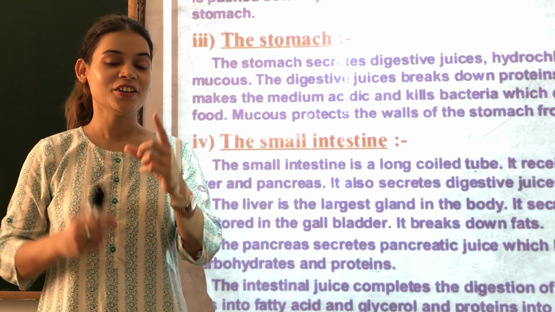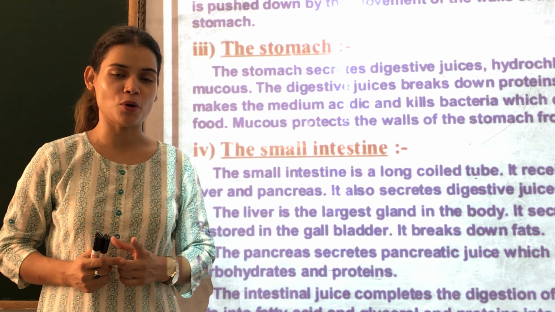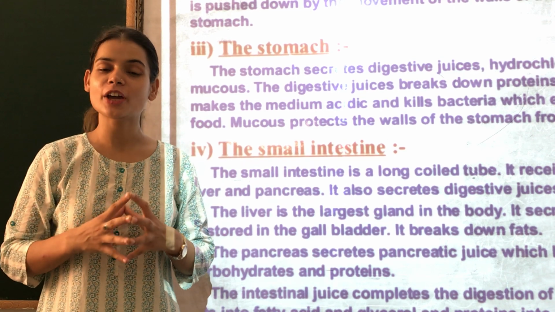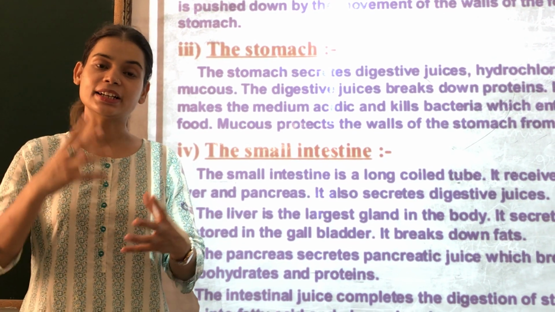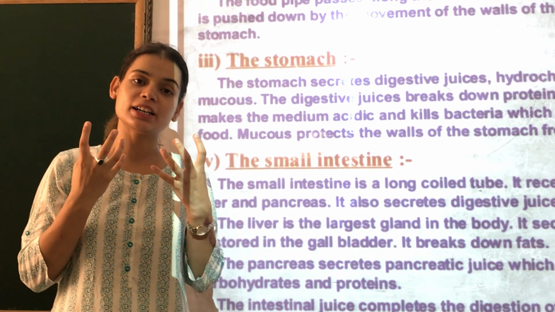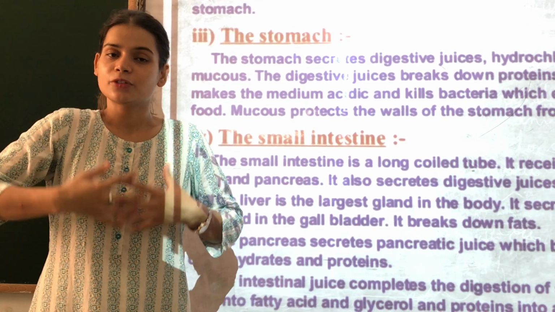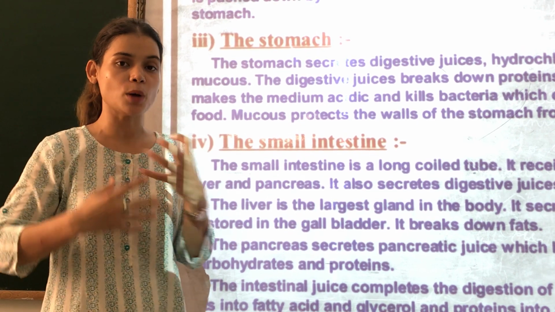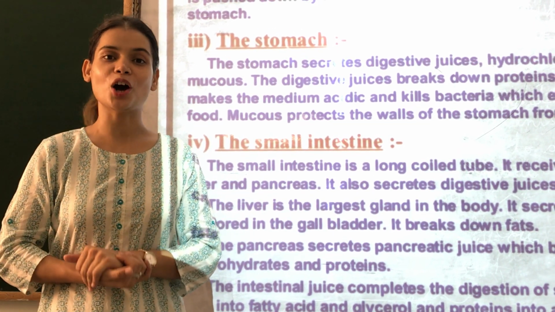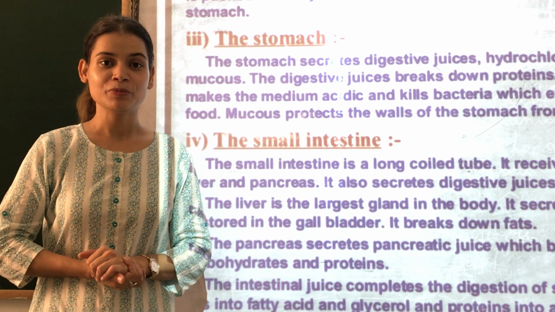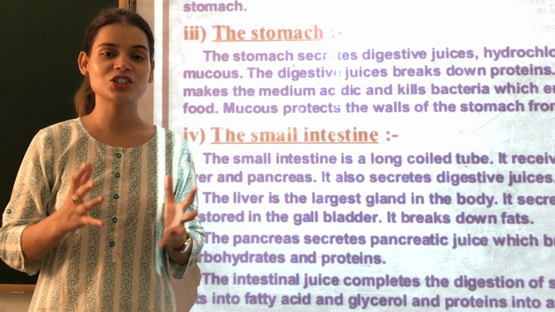And don't forget, the digestion of food is equally important. So up till now we have understood everything about the human digestive system. We have seen how food is ingested through buccal cavity, how it is digested through stomach, and how it is absorbed and assimilated in small intestine, and how it is thrown out from the large intestine. Children, in the next class we will take this chapter forward.